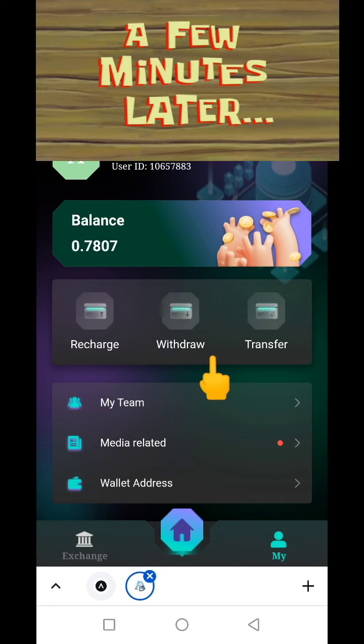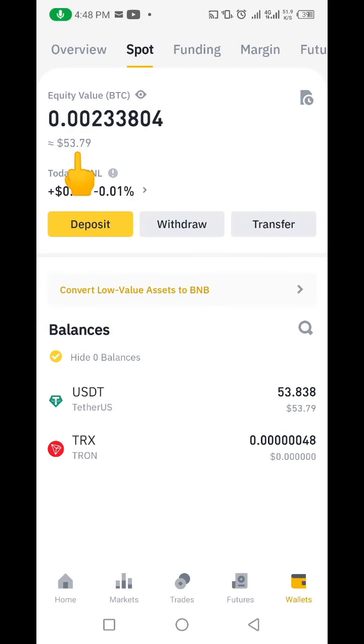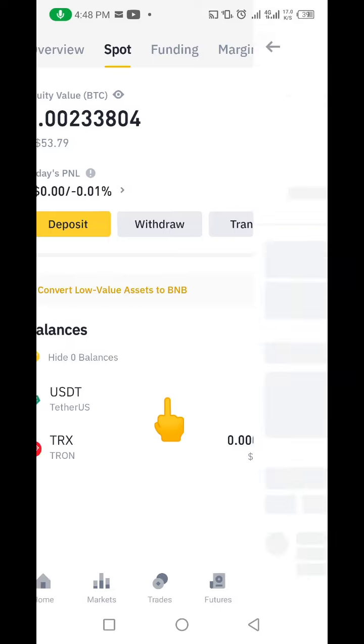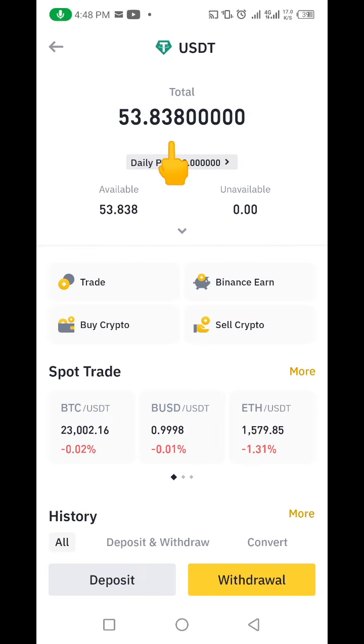A few minutes later. You can see here, I just logged into my Binance account. You can see the 54 USDT that I sent from AmzDoge just got credited into my account. And this actually took less than 3 minutes. In 2 minutes and some seconds, the money got credited into my account. Let me come down here and click on the USDT here. You can see this is the fund that I withdrew from AmzDoge that got credited into my account. So I believe you've seen that the withdrawal of capital and interest is possible from AmzDoge.